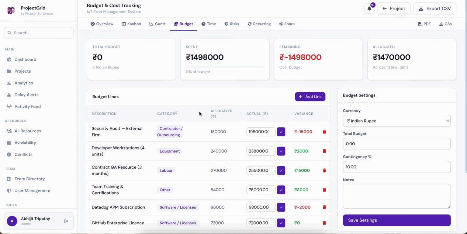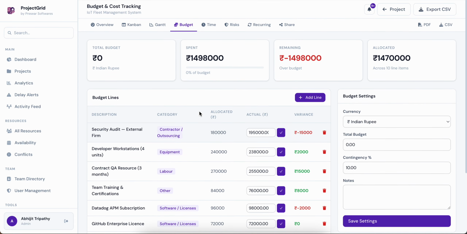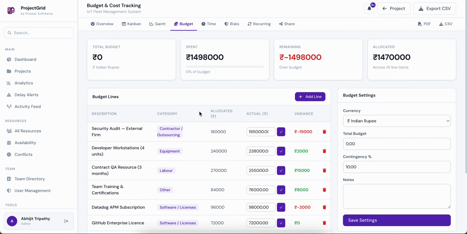There is something called budget tracking, which is obviously a thing in all types of projects, and this is a software not only for software companies but also for companies who are handling projects. They can be manufacturing plants, construction companies, interior design companies, a lot of other companies, insurance companies, travel and tech companies, right? So a lot of companies can benefit from this software.